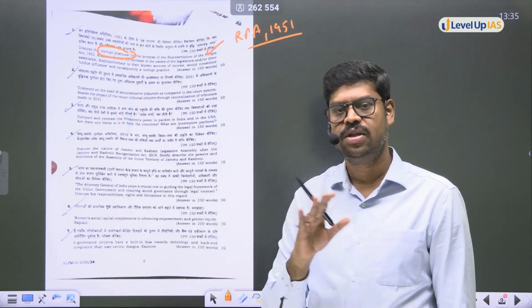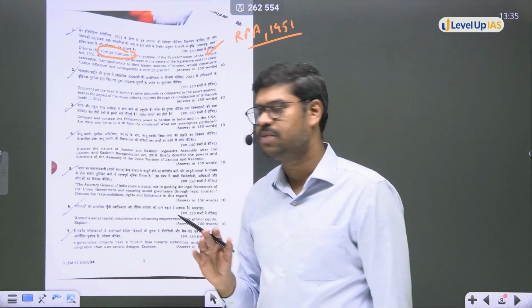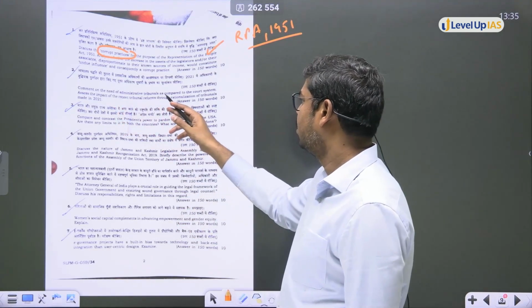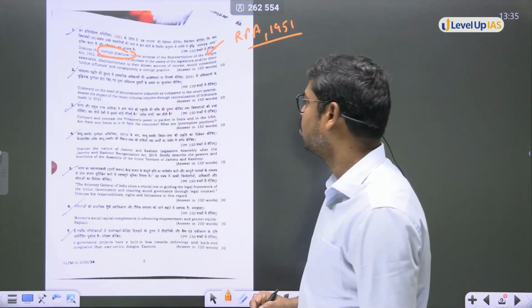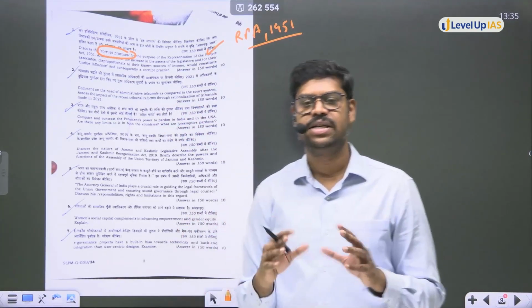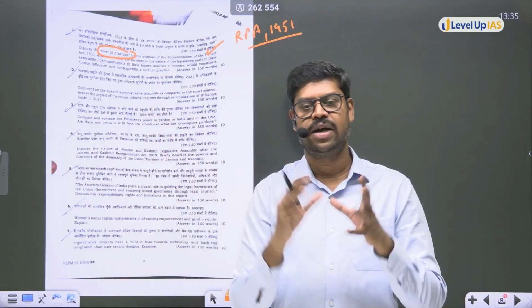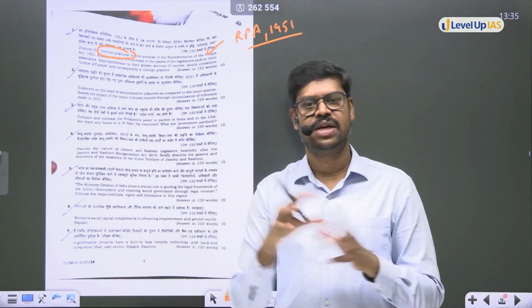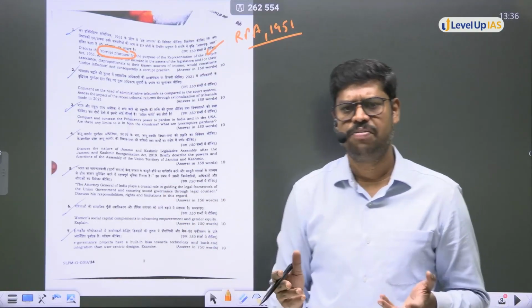So this is one that we regularly do in the foundation, and regularly in the mains master program as well. Come here: comment on the need of administrative tribunals as compared to the court system. So basically, it is comparing judicial and quasi-judicial bodies. I see it's a direct question from quasi-judicial bodies, which is also there in your syllabus, and judiciary, which is also there in your syllabus. Again, you'll have to compare basically, interlinking these things.